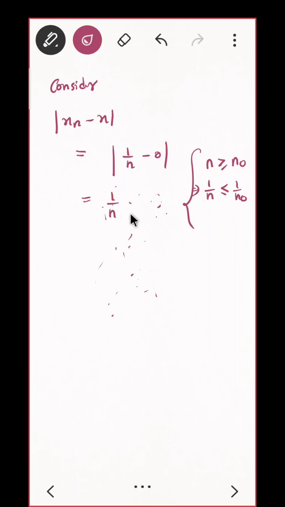Because I have a relation for n naught, I don't have a relation for n. Do you agree? So can I write this as less than or equal to 1 by n naught, as per this condition? Yes. And 1 by n naught I already know is less than epsilon, by Archimedean property. So what have I proved? I have proved xn minus x is less than epsilon for all n greater than or equal to n naught. Hence proved. So what is your n naught?